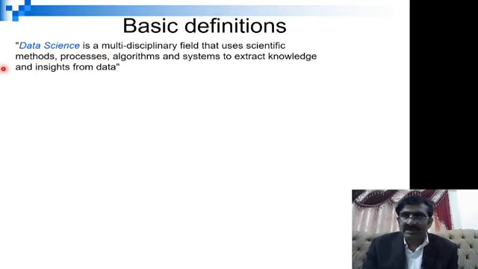Now you can see the beautiful words we find in data science: a combination of scientific methods. Scientific methods means there will be some techniques for how you will process it. For example, you define a problem: what do you want to find out? Suppose you have some X-rays and you want to find out whether these people are affected by these diseases on the basis of this data.